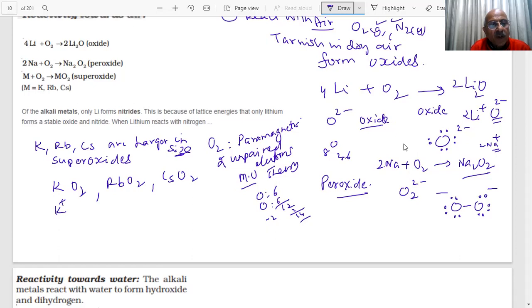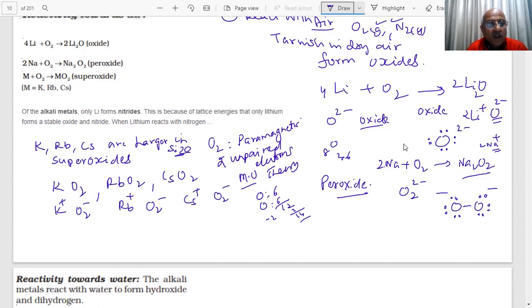Potassium is always +1, then O2 has -1 charge. Rubidium is +1, O2 minus. Cesium is always +1, O2 minus. The oxidation state of the alkali metal is always +1, not changing. Therefore, two oxygen atoms means -1. And what is the oxidation state of each one? -1/2.